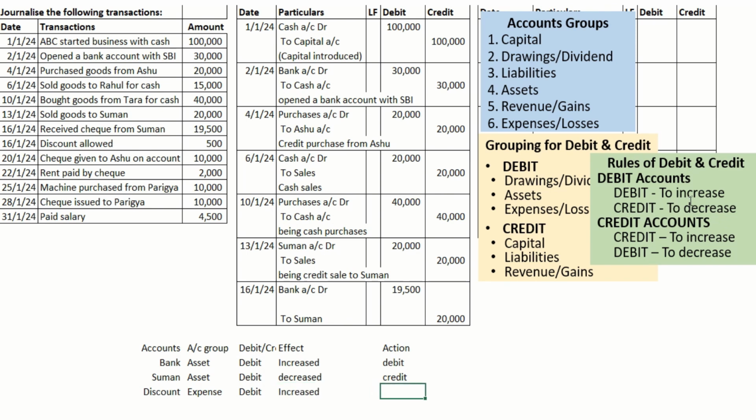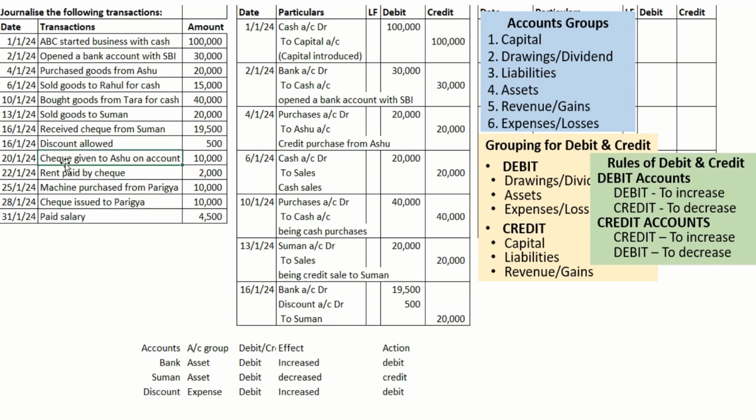What is the rule of increase in case of a debit account? We need to debit. So this entry is what we term a compound entry, with more than two aspects: 2 debits and 1 credit. So the debit should be recorded first. Discount account debit. How much? See the beauty: debit is 20,000, credit is 20,000. Now next transaction.